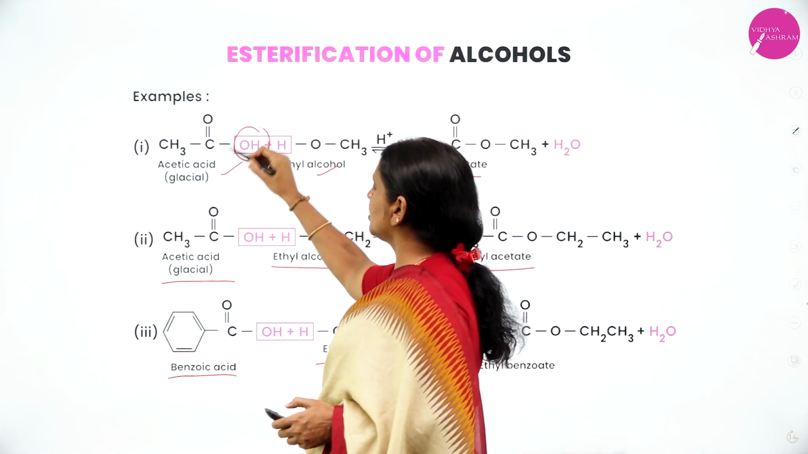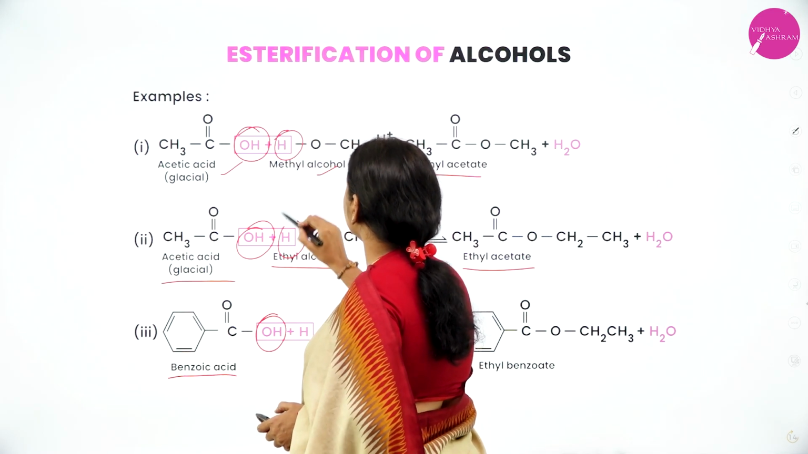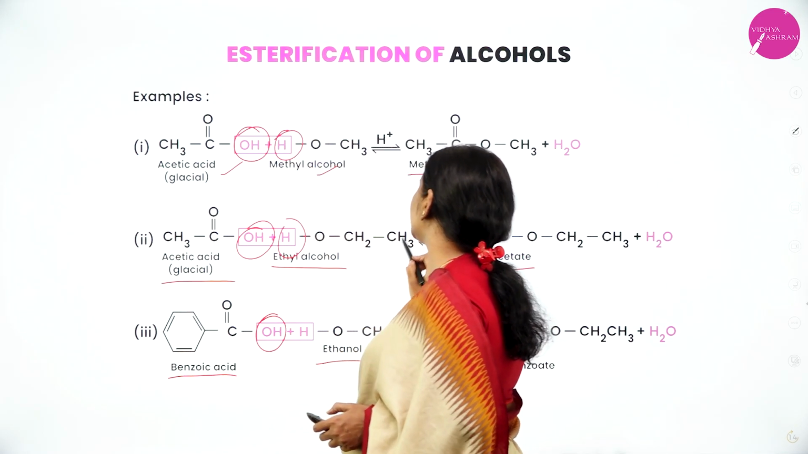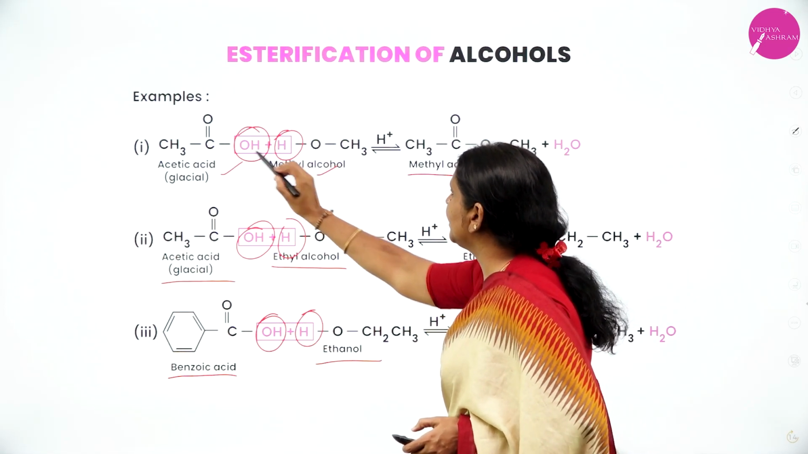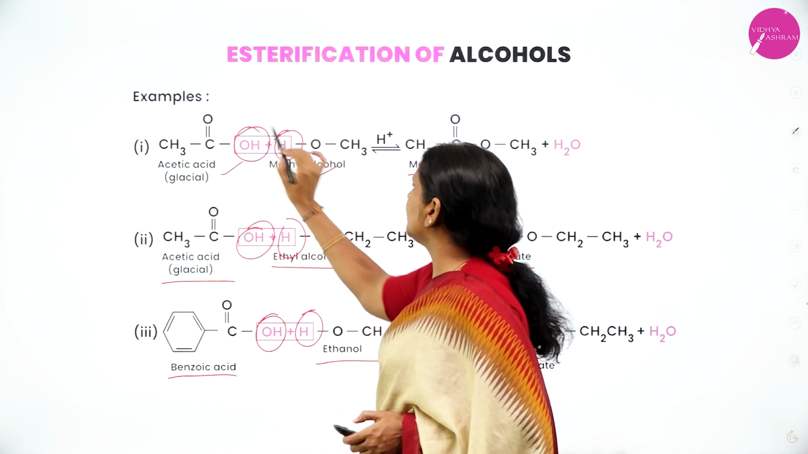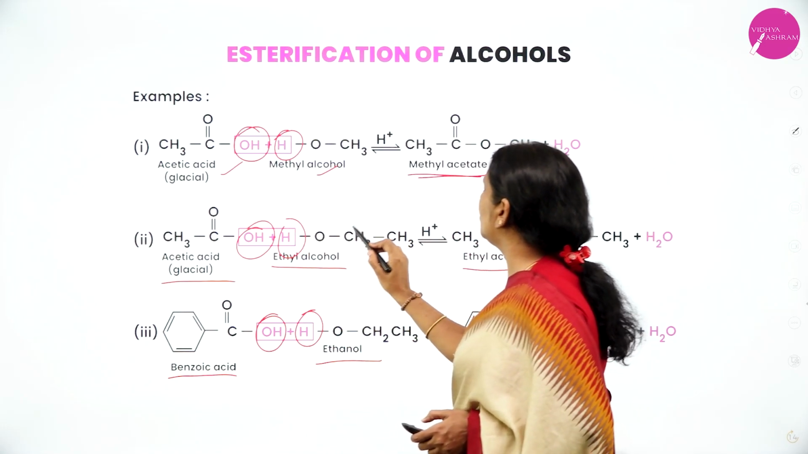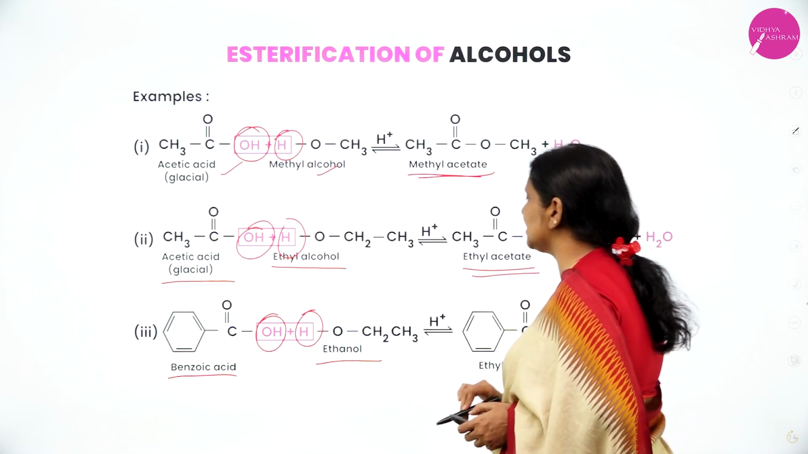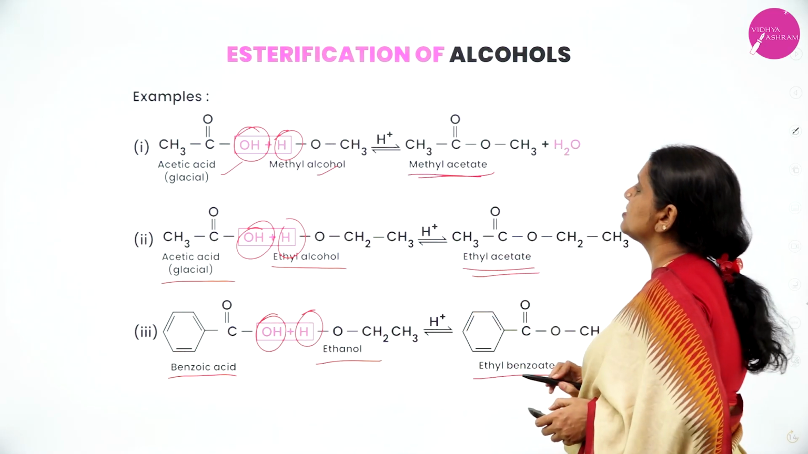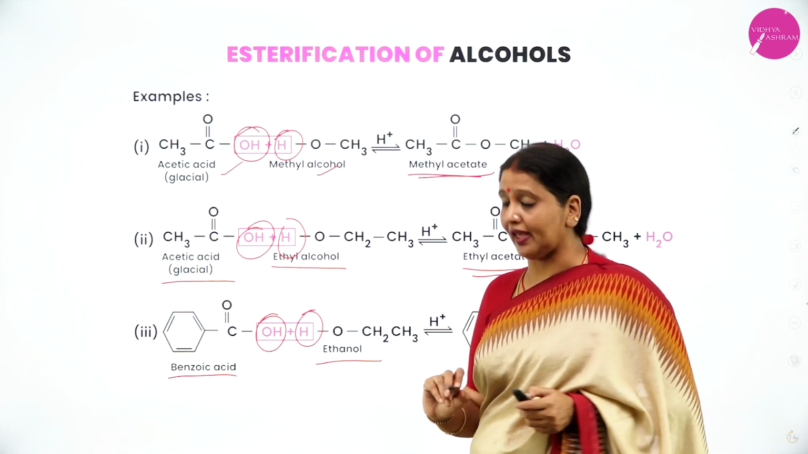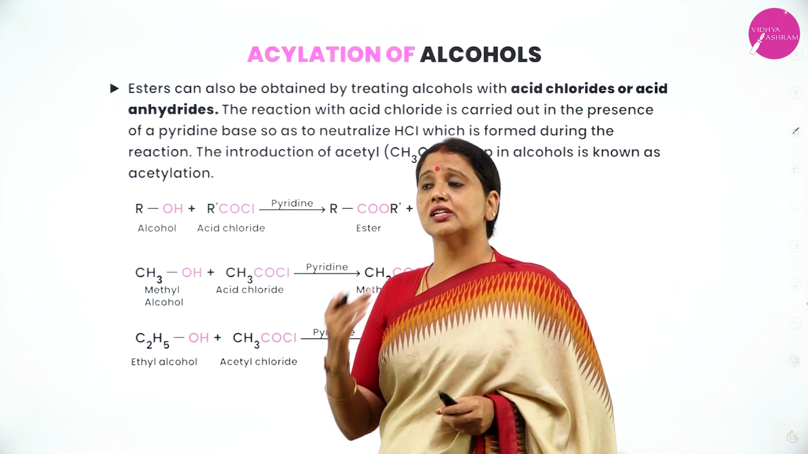From acid you remove OH. From alcohol you remove H. Methanol is CH3OH, ethanol is CH3CH2OH. Here you remove H, there is a formation of water. Rest of the thing you join. CH3COOCH3, this is methyl acetate. CH3COOCH2CH3, it is ethyl acetate. Benzene ring with COOCH2CH3, it is ethyl benzoate.